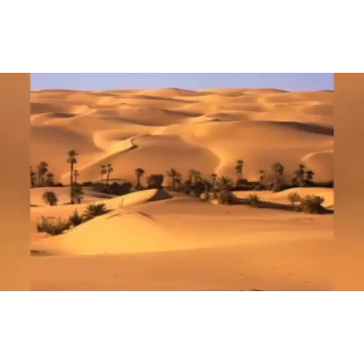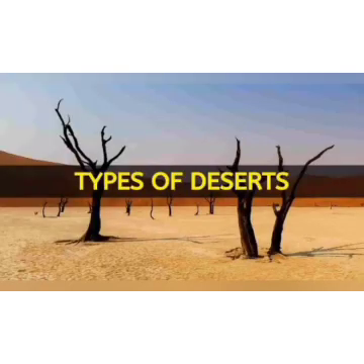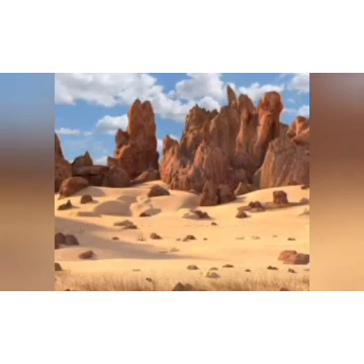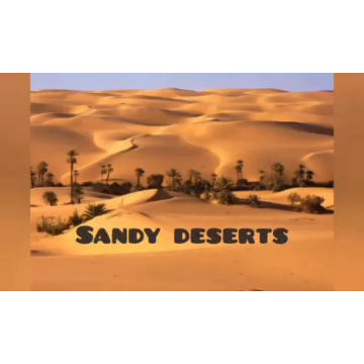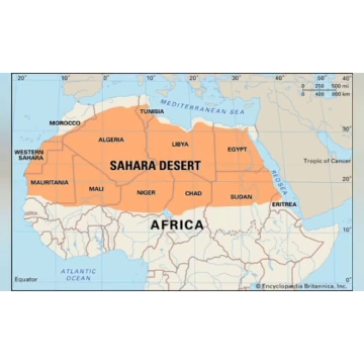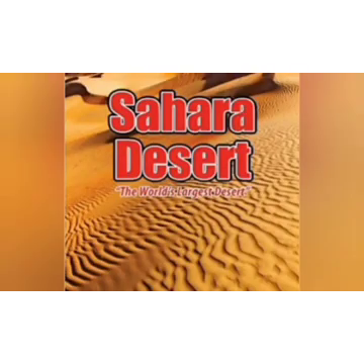In desert areas, the soil is sandy. That means we can see sandy soil in a desert. And very few plants are found here. These plants require very little water, or can store water in their stems. There are two types of desert: rocky desert and sandy desert. The Sahara Desert in Africa is the largest desert in the world.